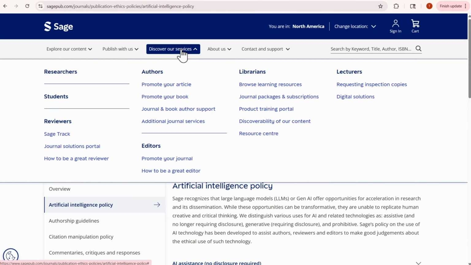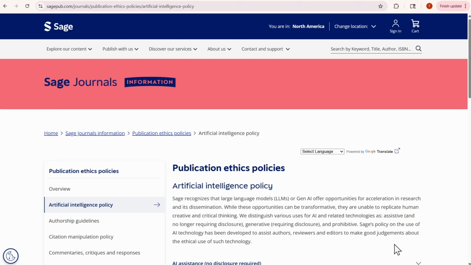Okay, let's look at services. Now, the reason I wanted to look at services is generally there's always a group of individuals who a policy applies to. I didn't see at the beginning of this review the scope of the artificial intelligence policy, which is why I've scrolled over services. And I presume that this policy, well, it says here, Sage's policy on the use of AI technology has been developed to assist authors, reviewers, and editors to make good judgment about the ethical use of such technology.